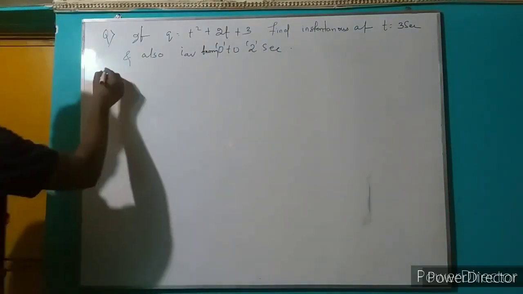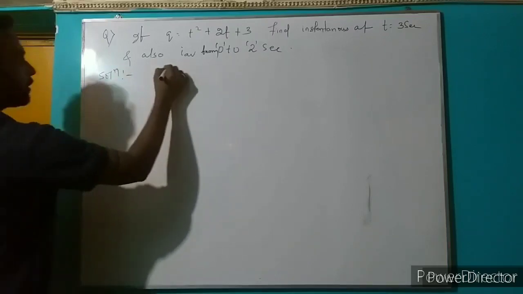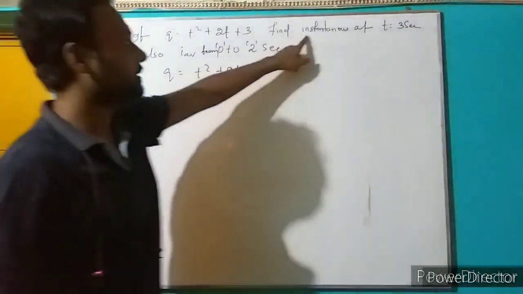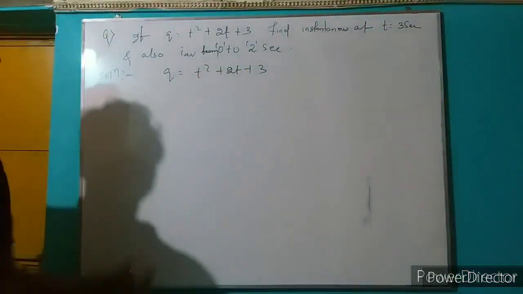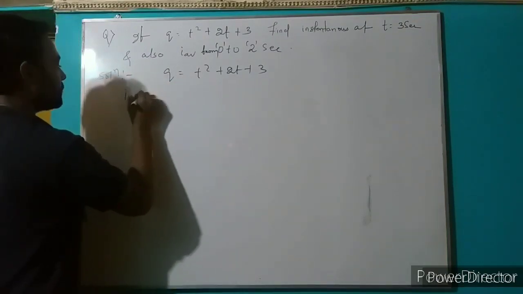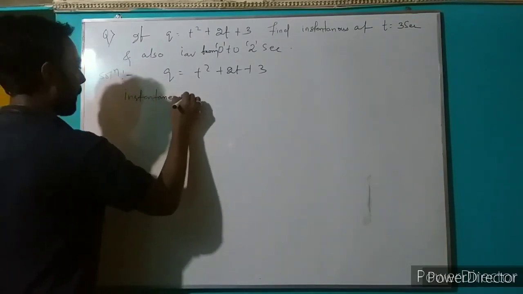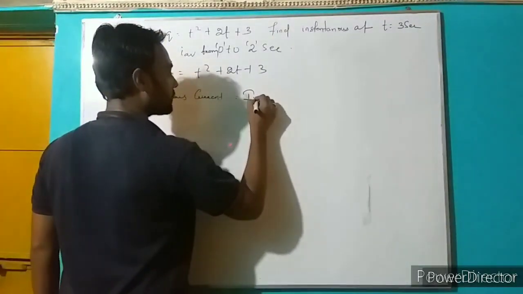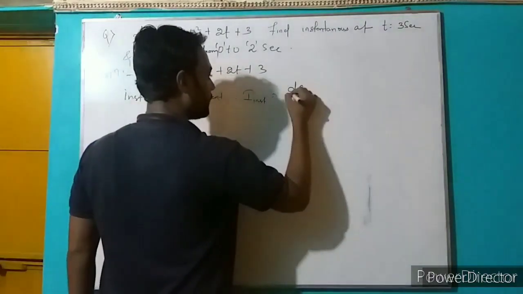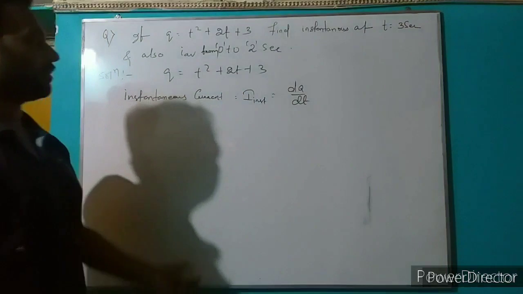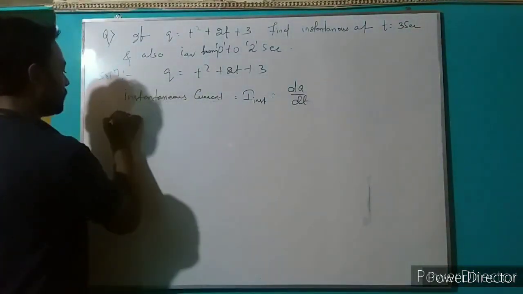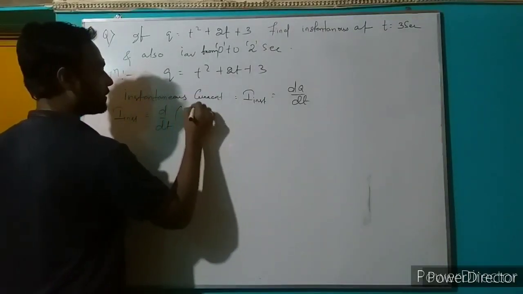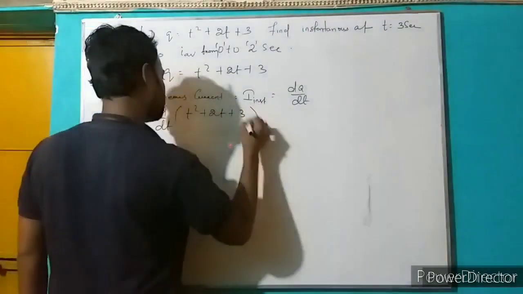Okay, now I'll solve that. Solution: here q equals t squared plus 2t plus 3. Find the instantaneous current. Instantaneous current is defined as I instant equals dq by dt. That is called the instantaneous current formula. So here I instant equals d by dt of q, which means d by dt of t squared plus 2t plus 3.